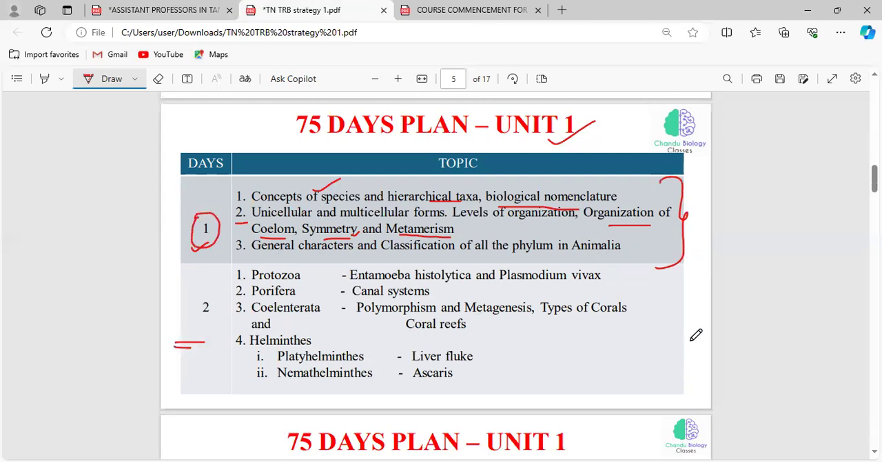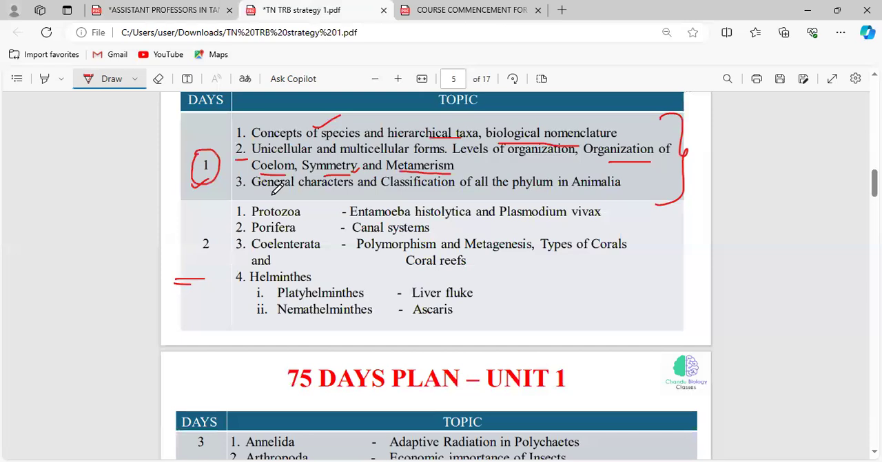And in the second day, see, we have already completed the general characteristics and classification of all the phylum, right? So it is very easy when it comes to the protozoa. You just have to read Entamoeba histolytica and Plasmodium vivax. That is sufficient, because these are the topics given in your syllabus. When it comes to Porifera, we have already read the general characters and classification, so if you finish the canal system, that's all about Porifera.